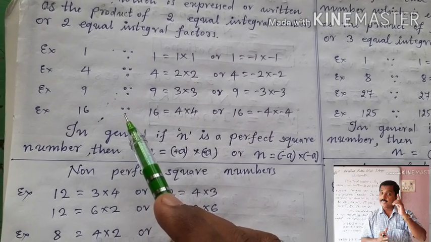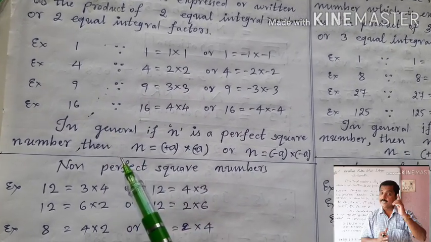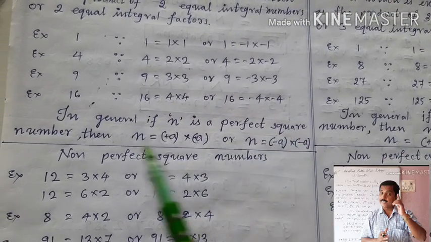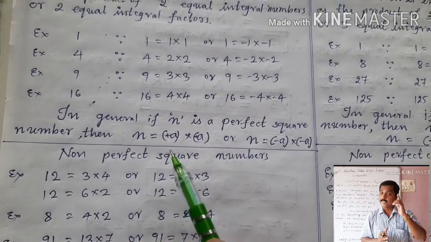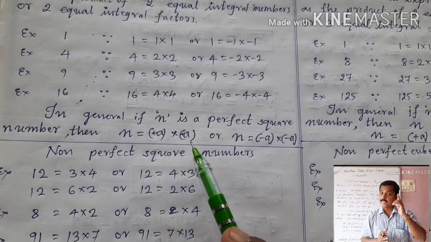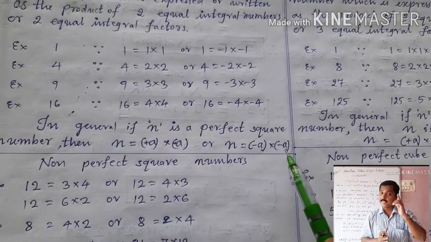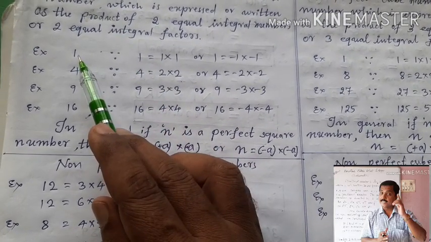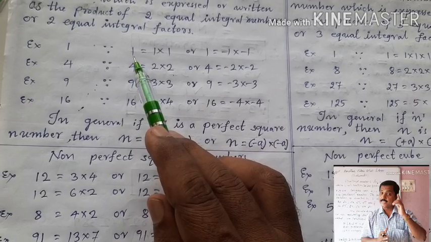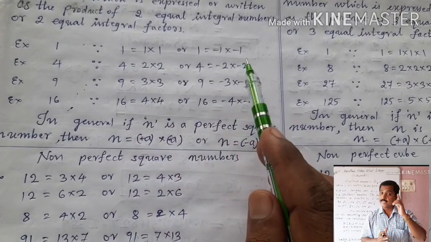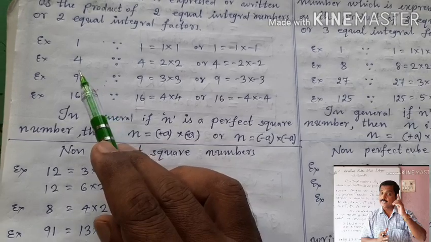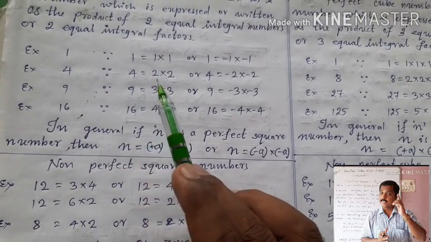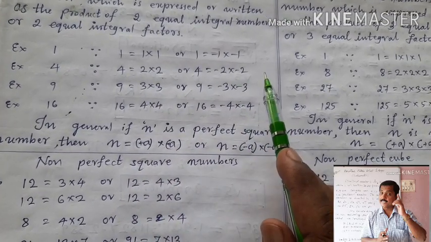Okay. So children, in general what we conclude is, if n is a perfect square number, then n is equal to plus a into plus a, or n is equal to minus a into minus a. Okay. Here for example, if n is equal to 1, then this one is plus 1 into plus 1 or minus 1 into minus 1. Okay. If n is equal to 4 is a perfect square number, then that 4 is equal to plus 2 into plus 2 or minus 2 into minus 2.